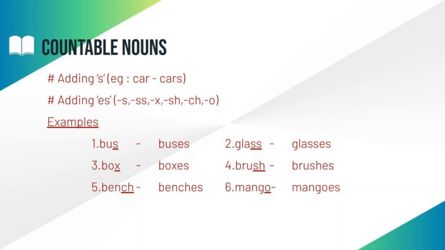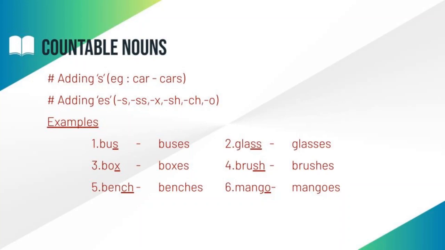Let us move to the next rule, that is adding es. Students, if any nouns end in s, ss, x, sh, ch, or o, we should add es.